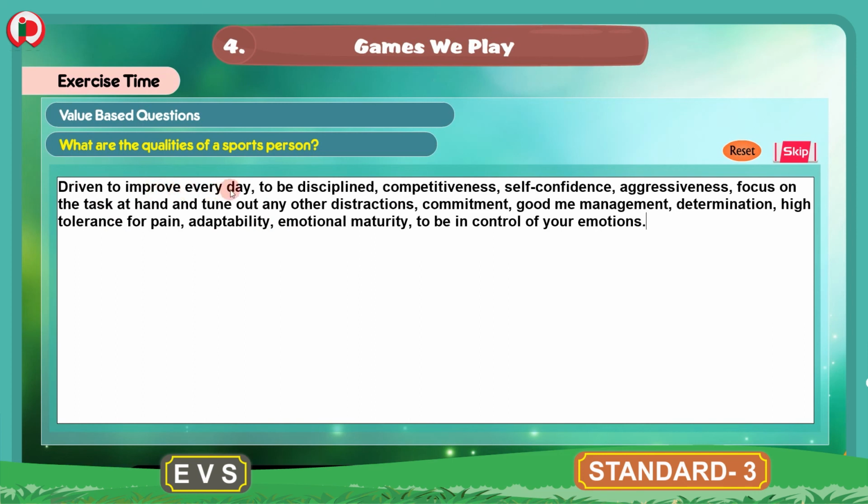Driven to improve every day, to be disciplined, competitiveness, self-confidence, aggressiveness, focus on the task at hand and tune out any other distractions. Commitment, good management, determination, high tolerance for pain, adaptability, emotional maturity, to be in control of your emotions. So these are the qualities of a sports person.